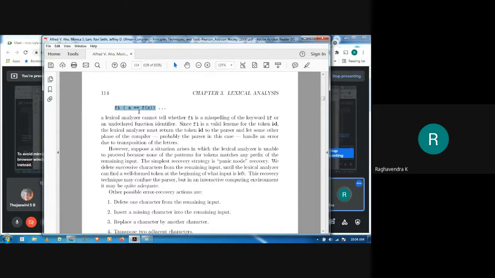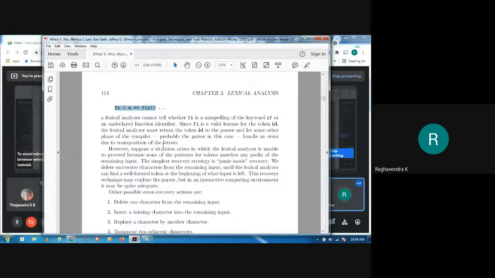But there are certain situations when the lexical analyzer is unable to proceed. If it is having a continuous series of errors, our lexical analyzer may not be able to continue.